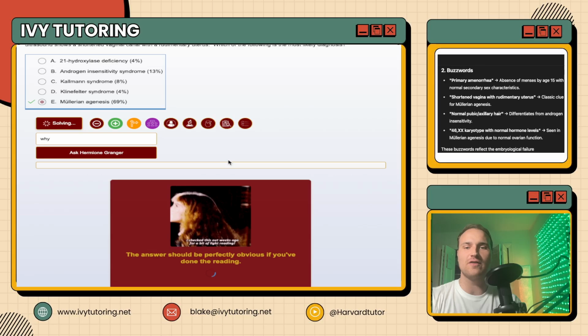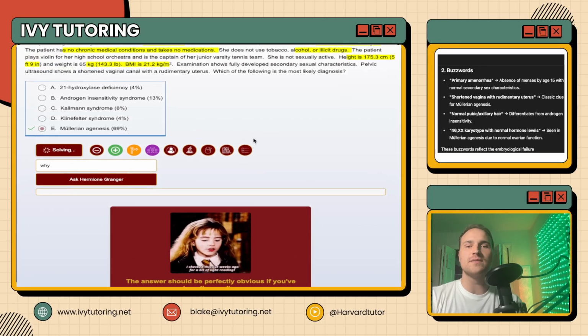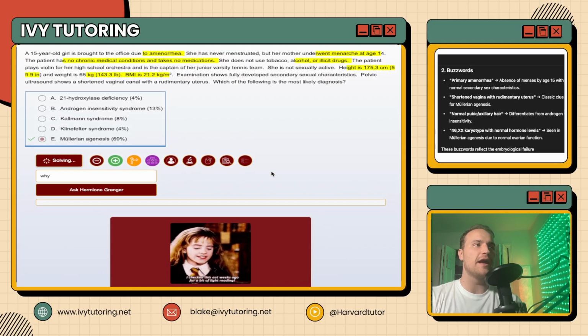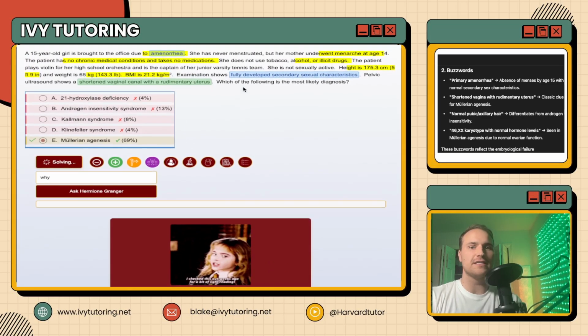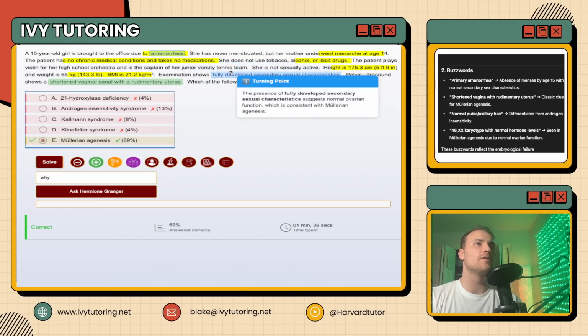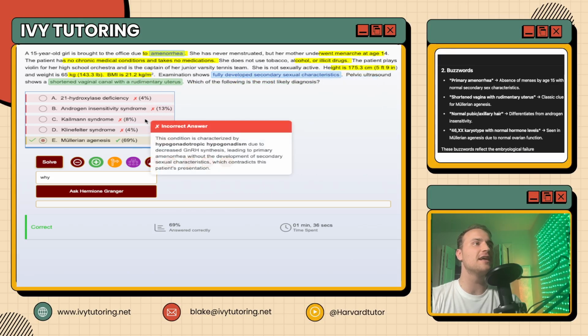We've got Henry Cavill in there. We've got Homer Simpson in there. We've got Dr. House in here. You can choose whoever you'd like to be your AI tutor, and then they'll go through and solve this. And as you can see, she's highlighted the most important things: amenorrhea, fully developed sexual characteristics, shortened vaginal canal, and she got the answer right.